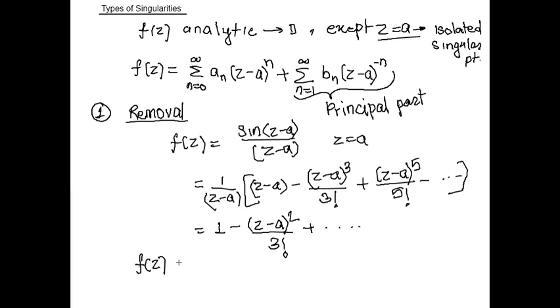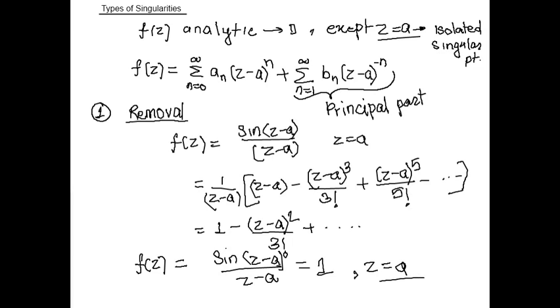Hence f(z) equal to sine of (z minus a) upon (z minus a) is equal to 1. If I put z equal to a, all terms become 0, and the function gives the value 1. So at z equal to a, this is called a removable singularity, the first type of singularity.